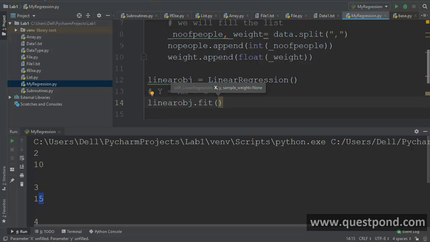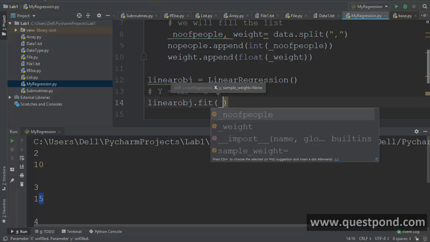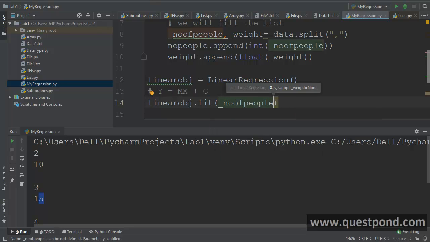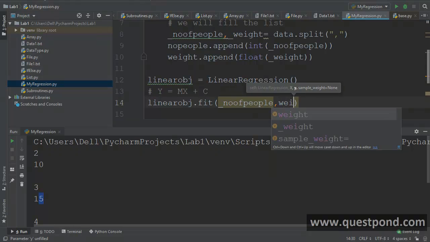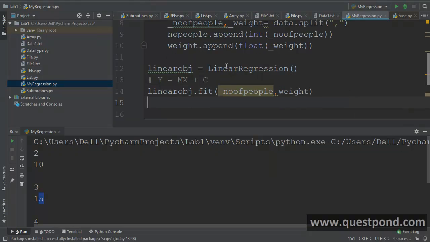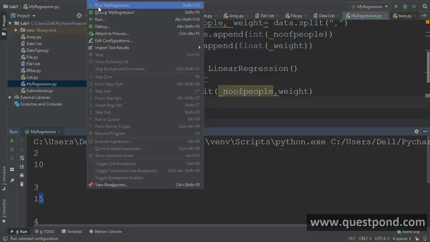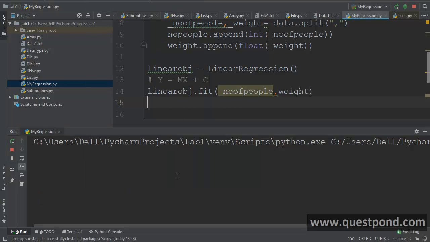The first sample is the x. So x is the number of people, and the y is the weight. So you can see now, this is the x and this is the y. Remember, y is what you want to predict. I want to predict how much weight can be lifted, and number of people is the x. So let me just run this, to see if this much code actually works or not. I'm going to run my regression and let us see what happens.